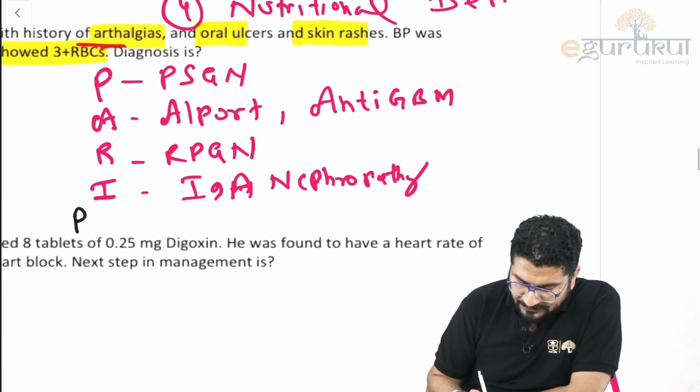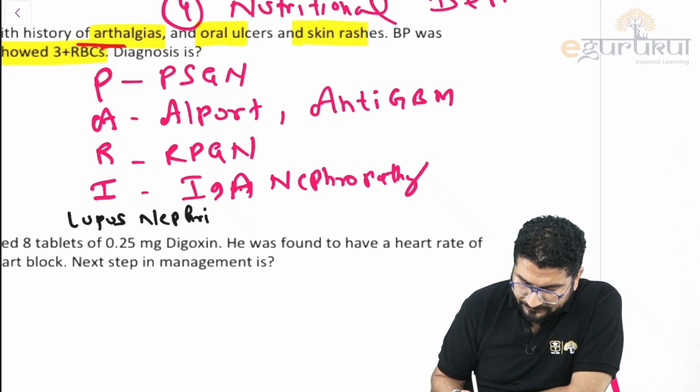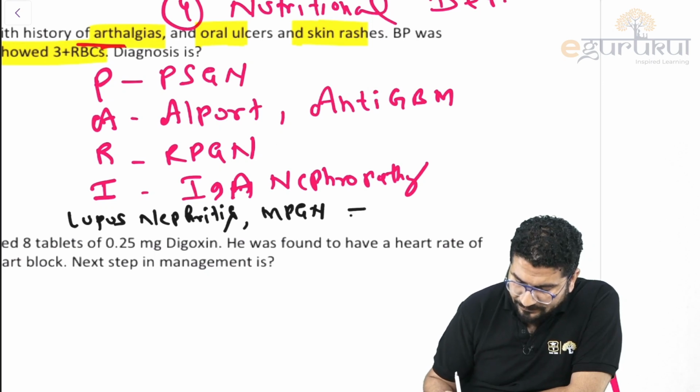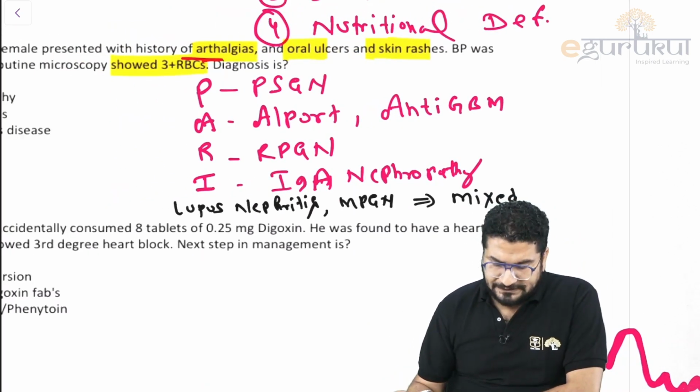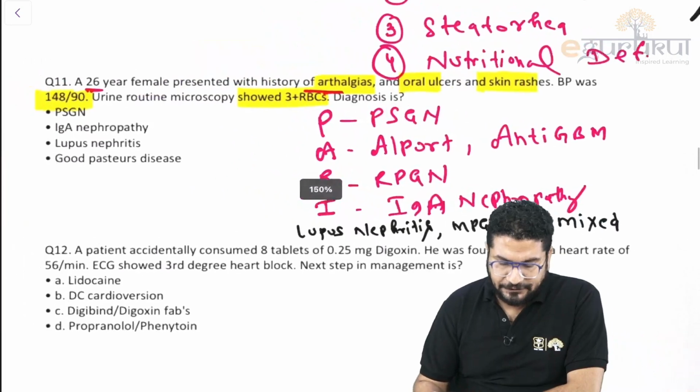And if I say there are two diseases, like PSGN, like your lupus nephritis, or we call SLE nephritis, and MPGN. Lupus nephritis and MPGN, they will have mixed features. Mixed features means they will have features of both nephrotic and nephritic syndrome. Okay, so let's see this question one by one because they are asking you to make a diagnosis.